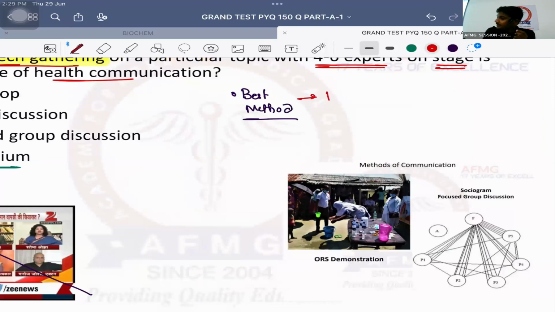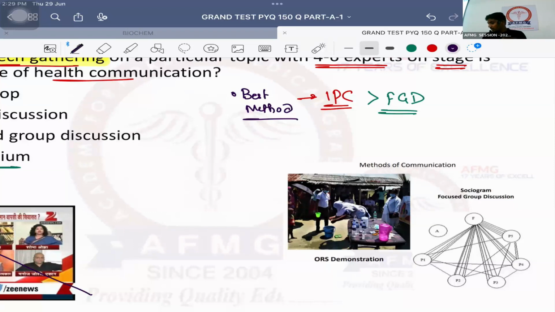Very good. It is interpersonal communication. Catch it. It is interpersonal communication. That is face-to-face communication or one-to-one communication. Doctor-patient relationship जो होता है, ठीक है? Followed by that, the second best one is FGD. That is focused group discussion.